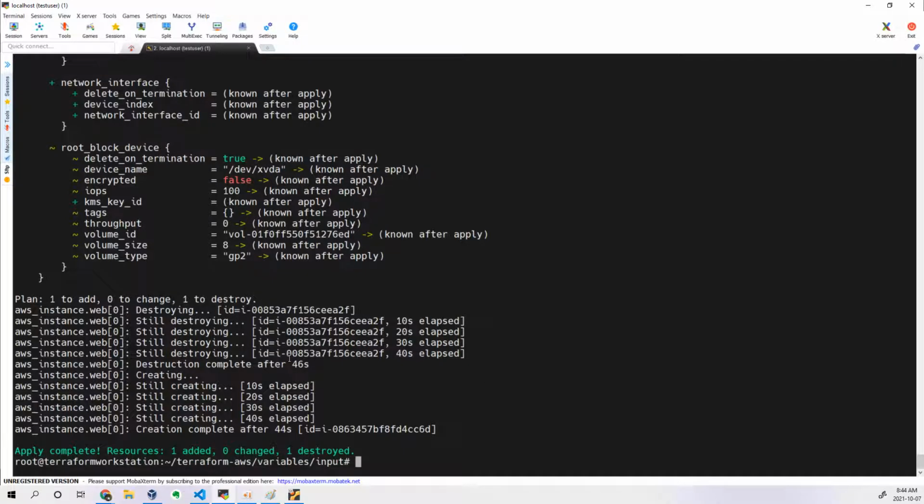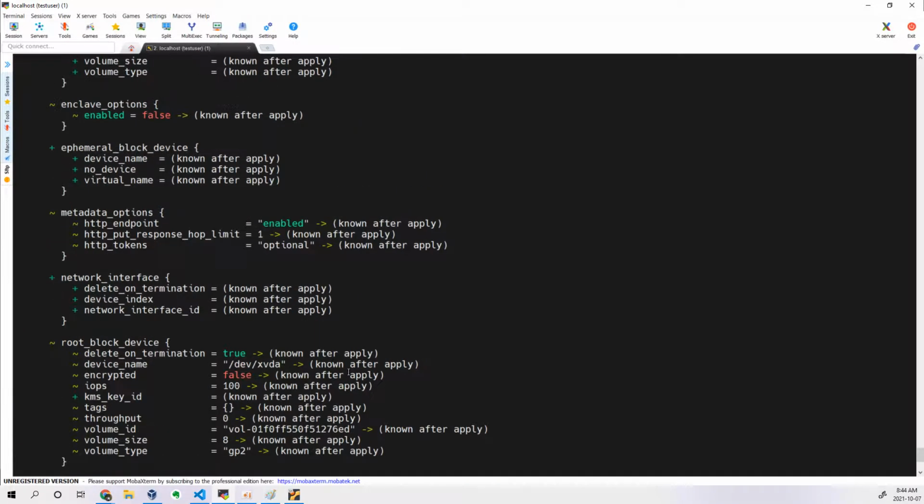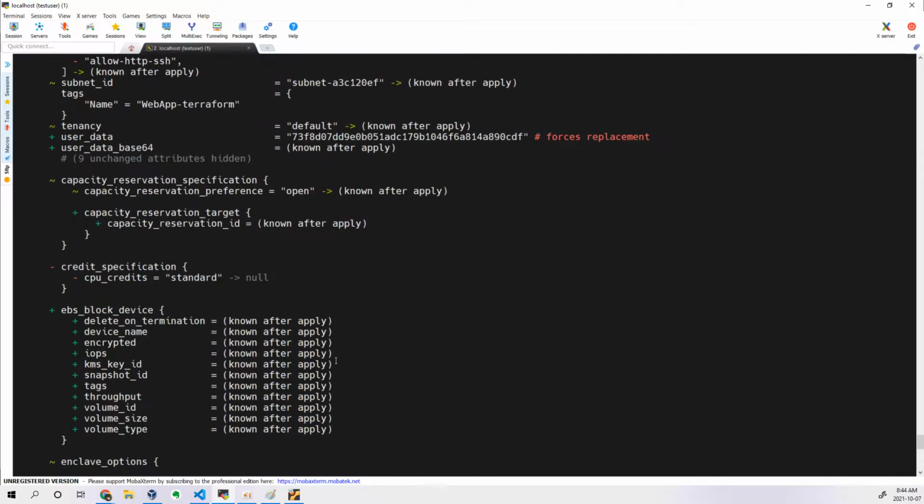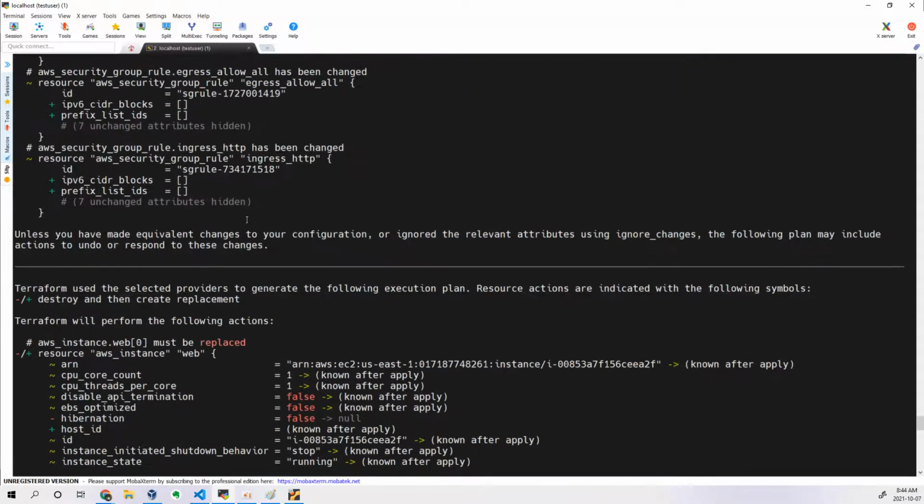You don't need to create anything, and you don't need an AWS account. You can execute Terraform plan and see what it is trying to do. That is a simpler way of learning it.